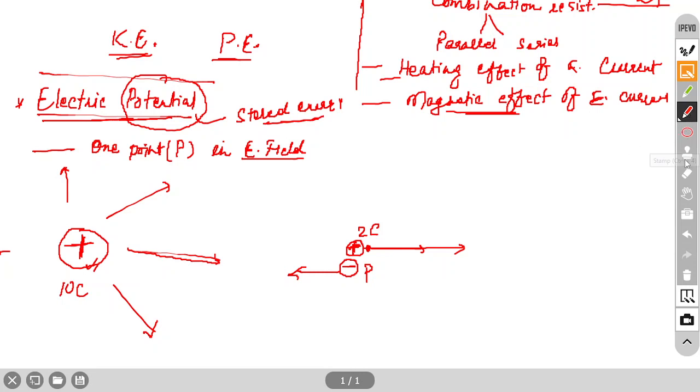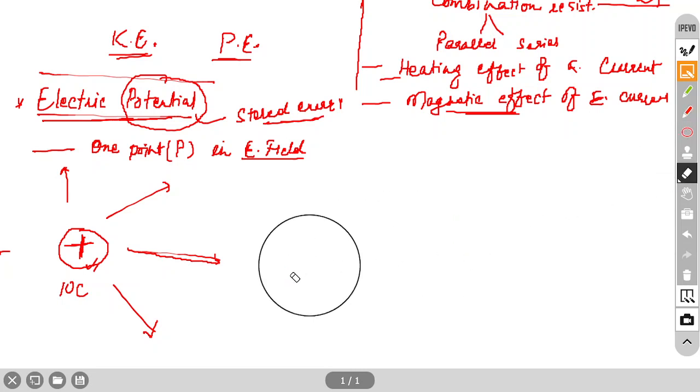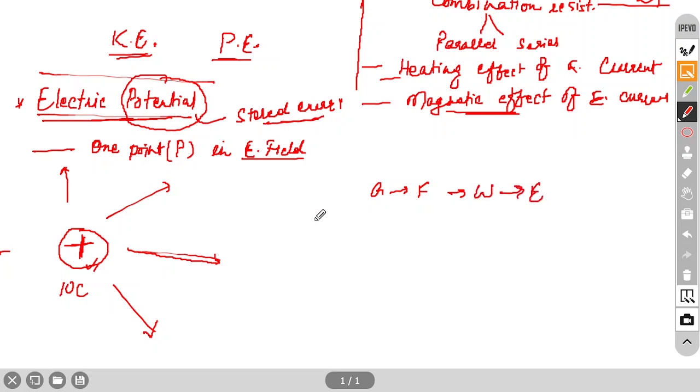So force and energy are connected, right. In 9th grade we have discussed that acceleration is related to force, force is related to work, and work is related to energy, right. Wherever there is acceleration there will be force, or if there is a force there will be acceleration. If there is force and the object is moving, then there will be work done, and if there is work done there will be energy. So these are connected terms. The same thing will apply here.